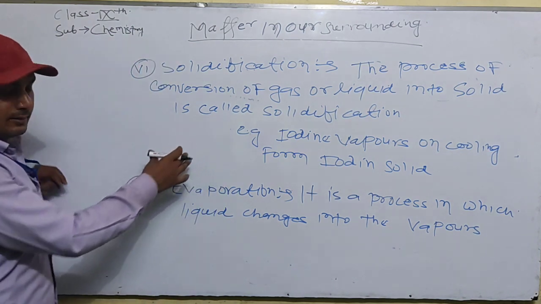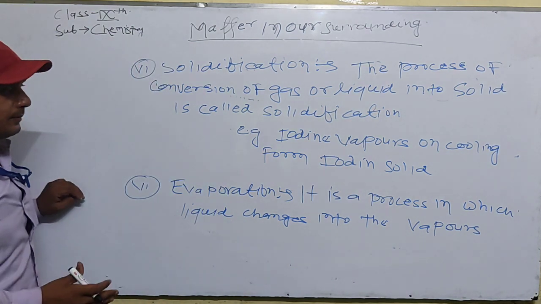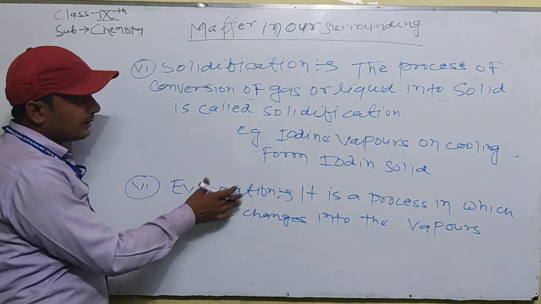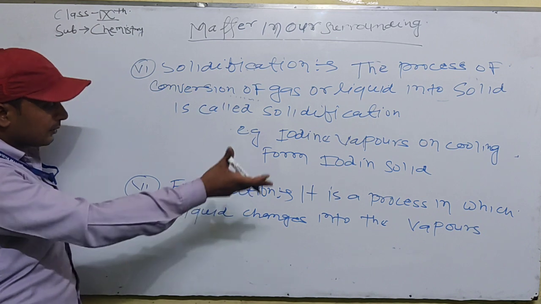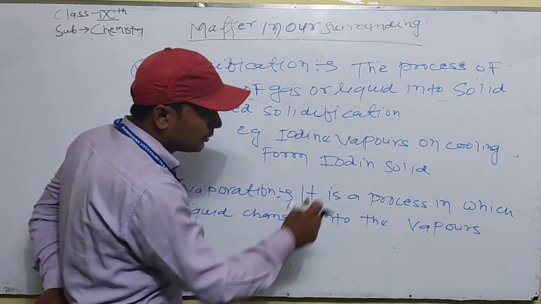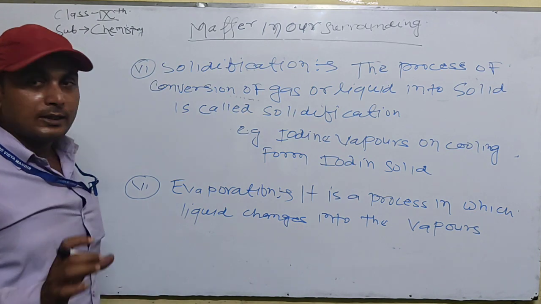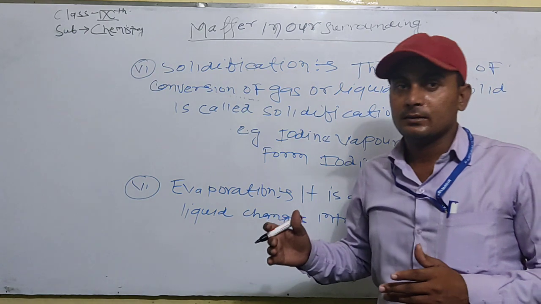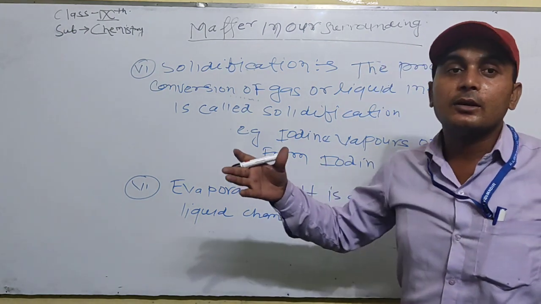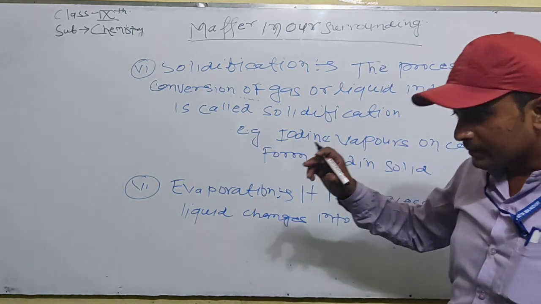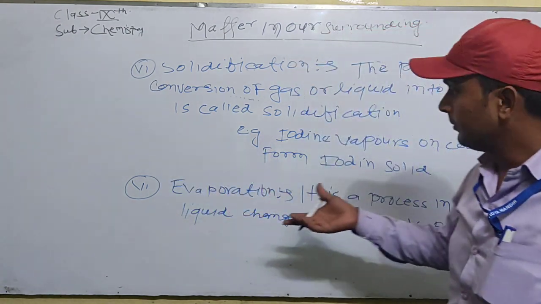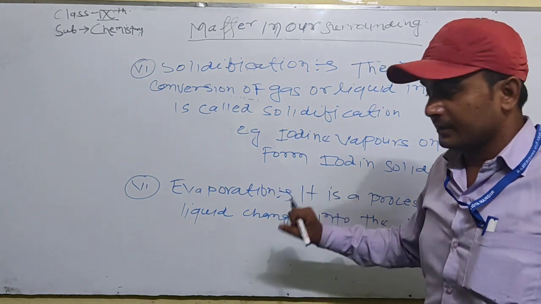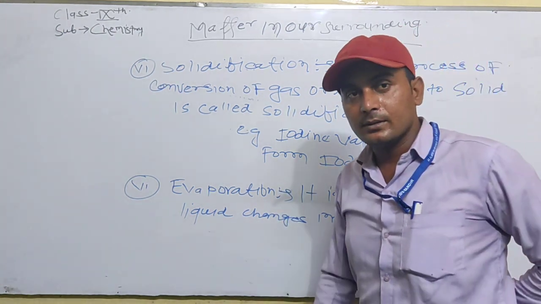The next factor is a very important factor, which we have seen many times in our daily life. Evaporation is a factor. What is evaporation? It is a process in which liquid changes into vapors. For example, when a wet dry cloth is in the presence of sunlight, the water changes into the gaseous form. It is called the evaporation method.